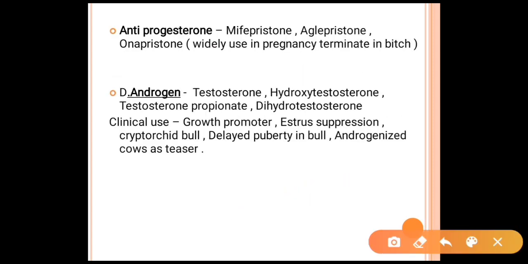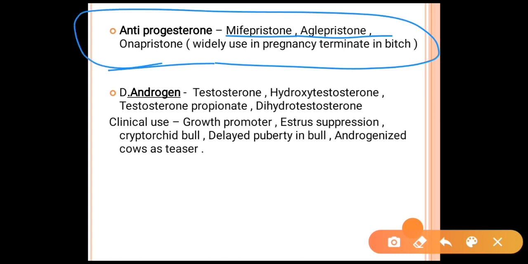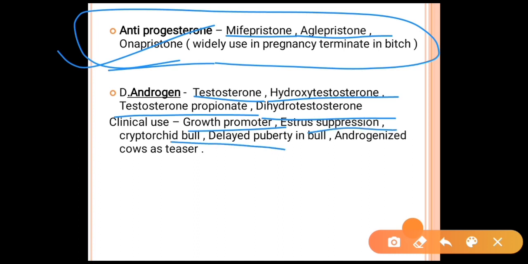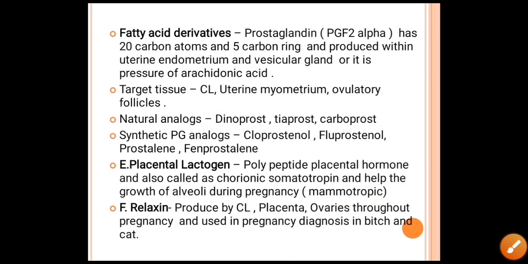There are many anti-progesterone hormones like mifepristone, aglepristone and onapristone, which are widely used for pregnancy termination in bitches. Another hormone is androgen, which includes testosterone, hydroxytestosterone and testosterone propionate. Clinical uses of androgen are as a growth promoter, for stress suppression, for cryptorchid bulls, for delayed puberty in the bull, and for the androgenized cow as a teaser.